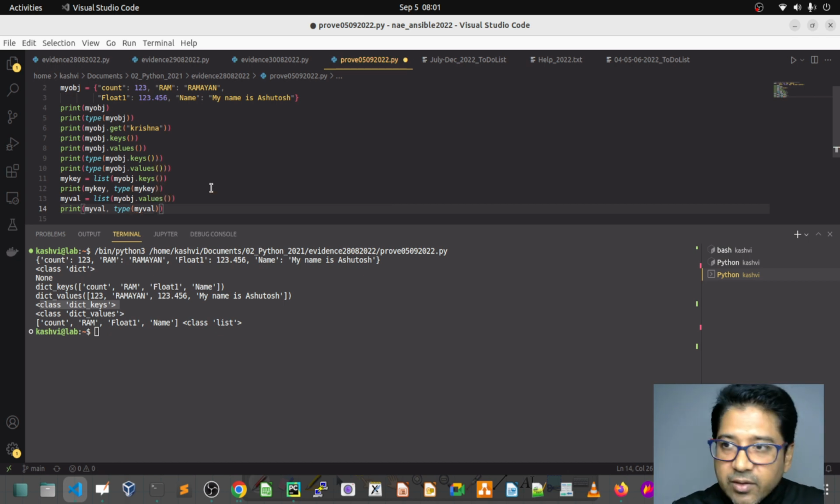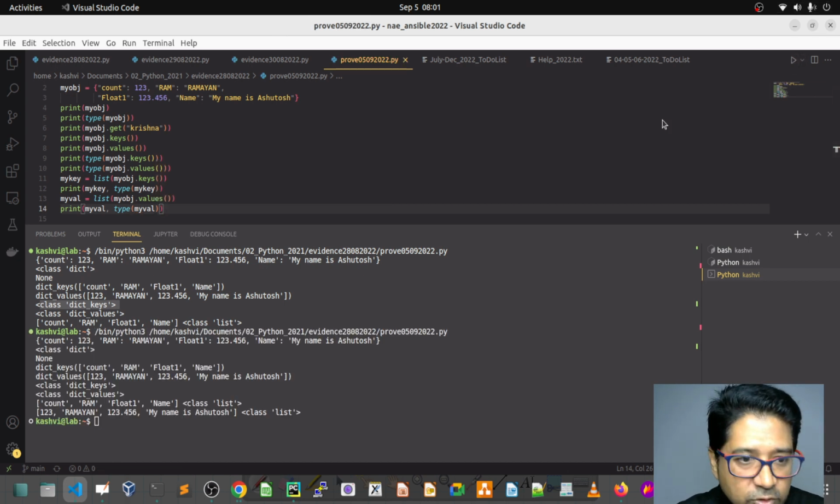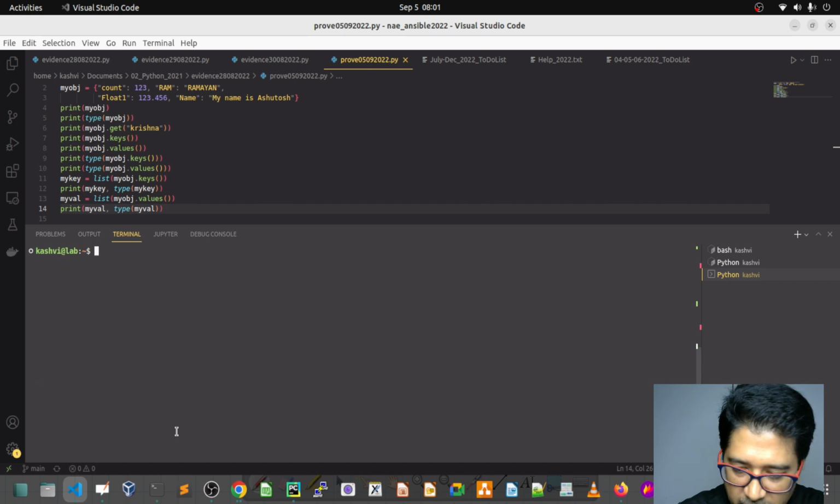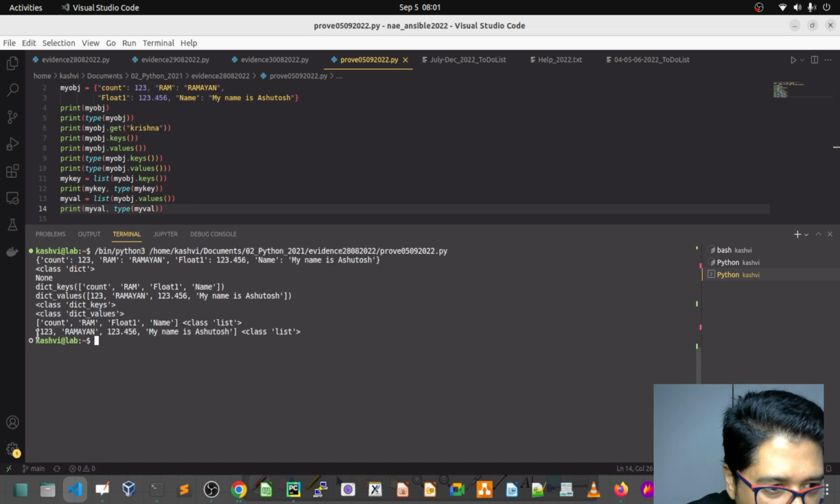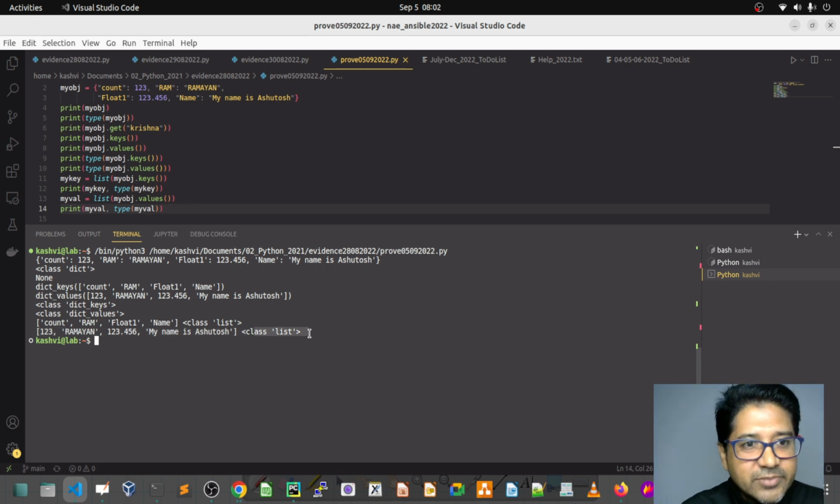Type of my values, so let's see, same thing for values. It's class list now. We have all the values. Clear? Yes. Okay, so I'm going to stop here.